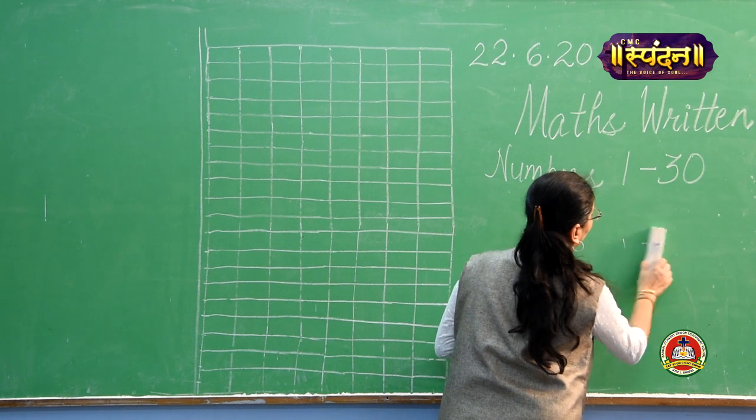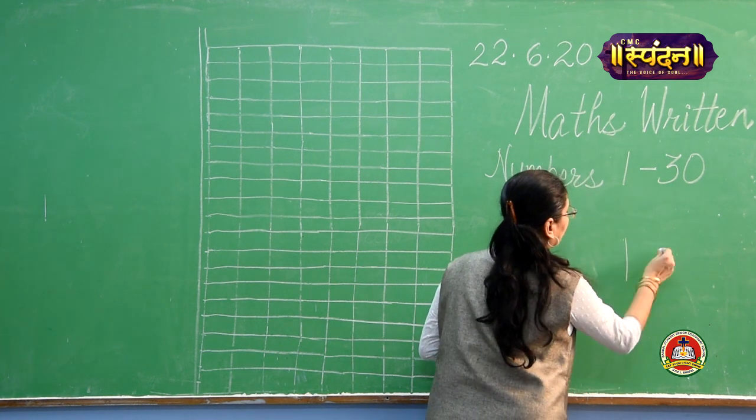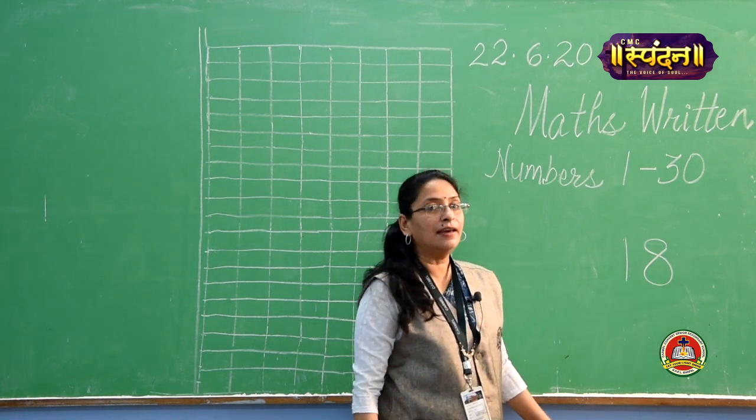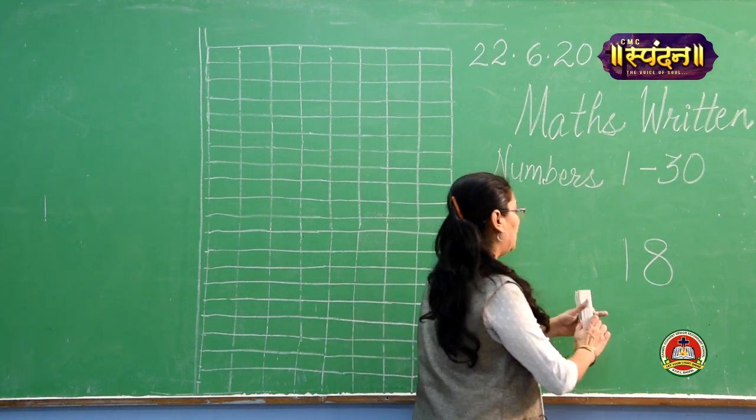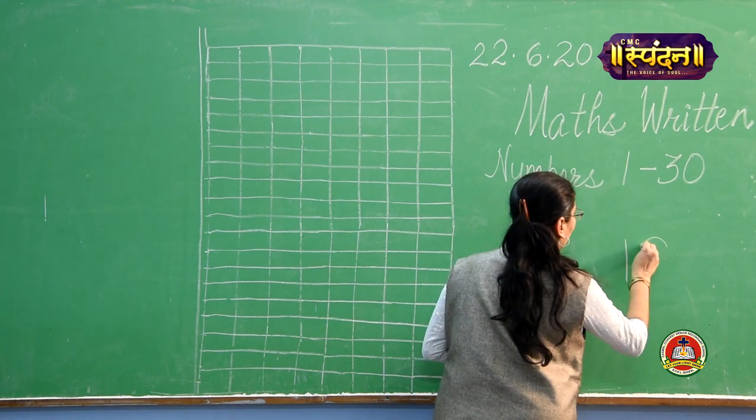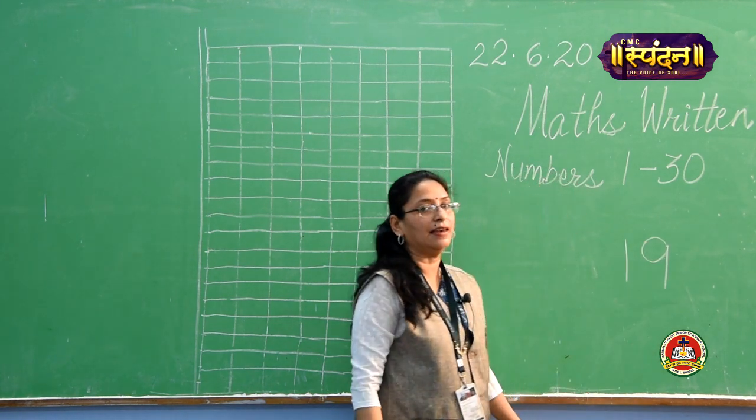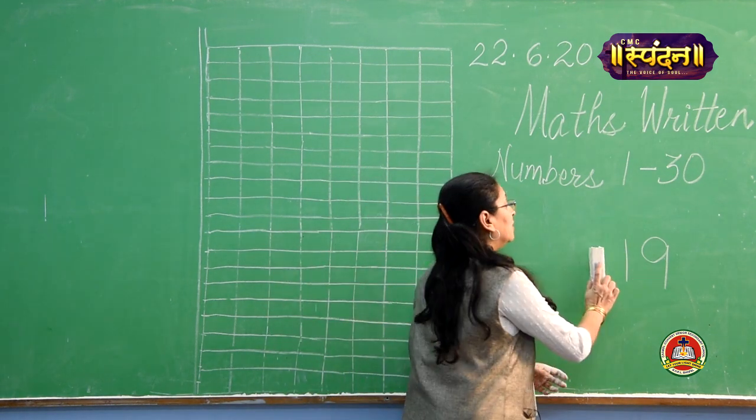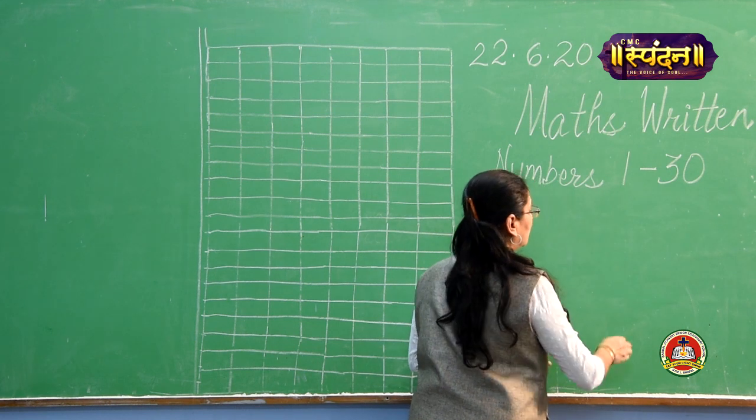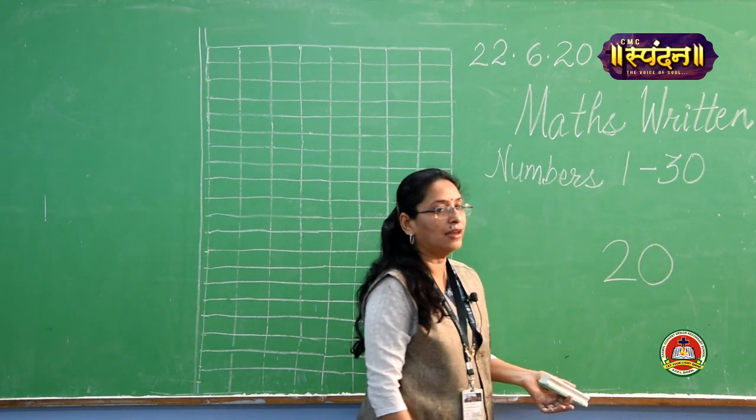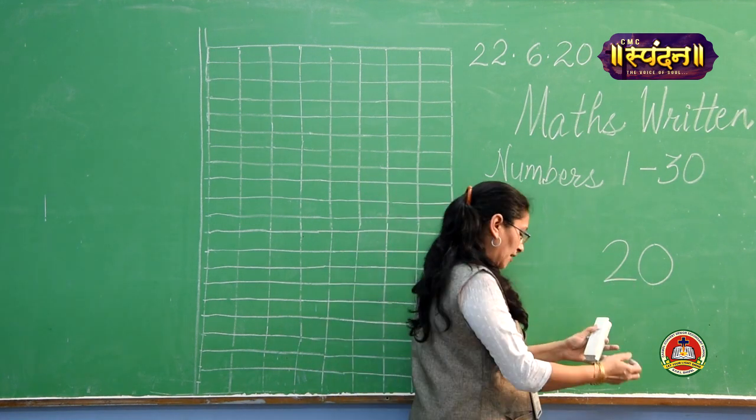17. Okay. The next number is 1 and 8, 18. Repeat a little louder. Come on. 1, 9, 19. The next number is 2, 0, 20.